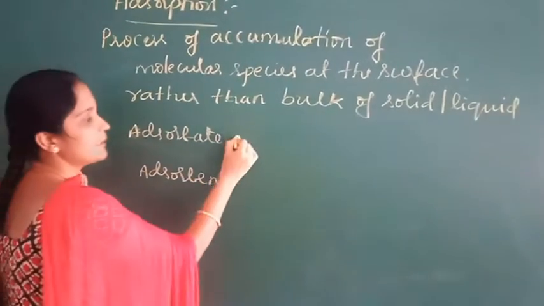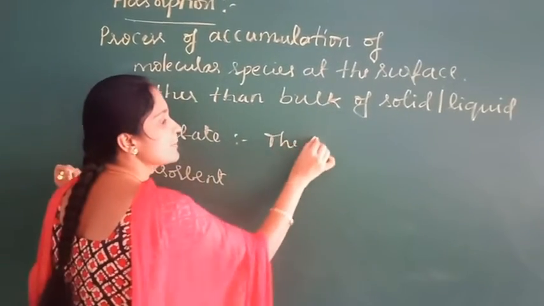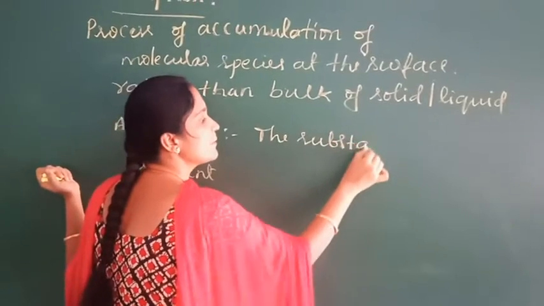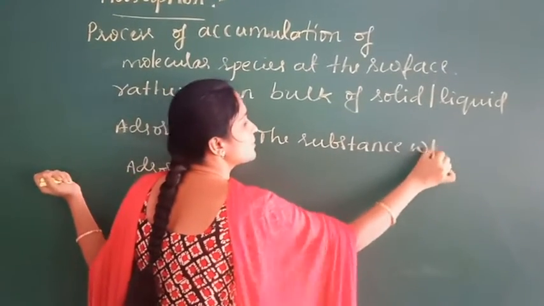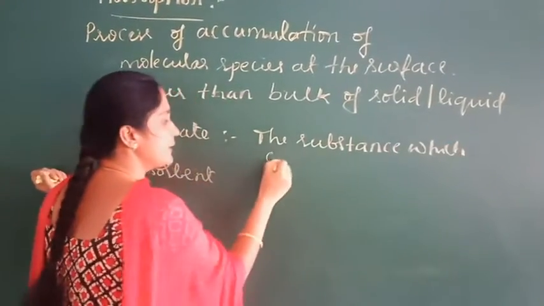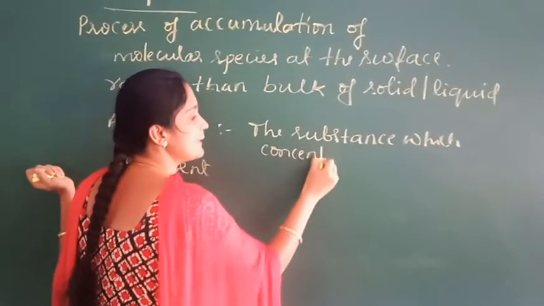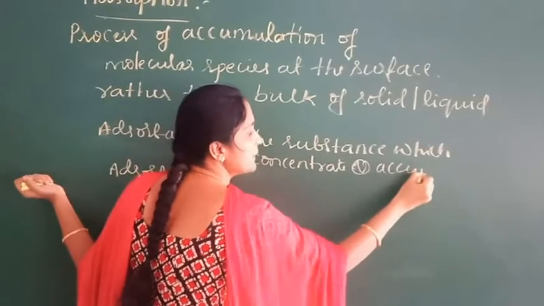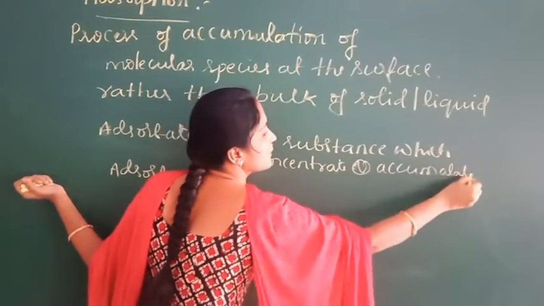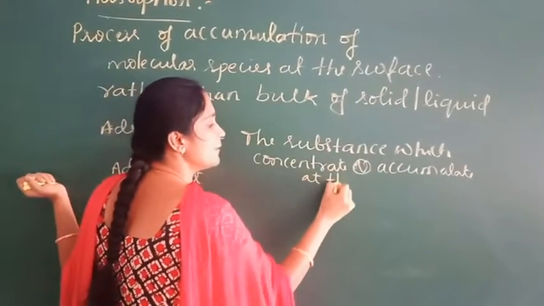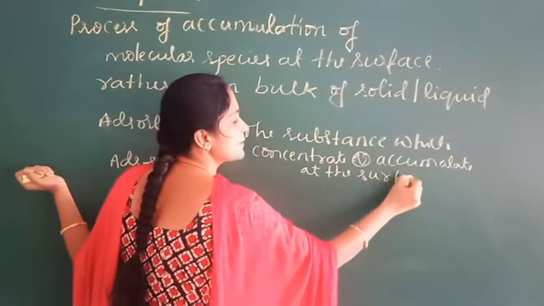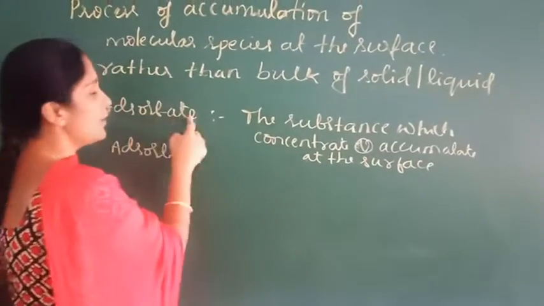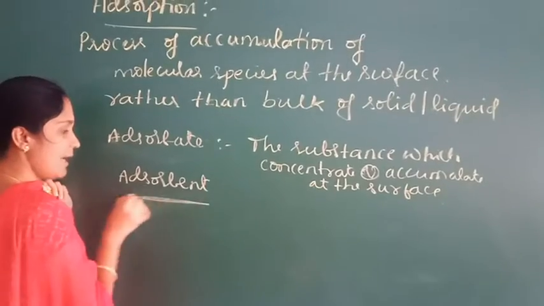Adsorbate means the substance which concentrates or accumulates at the surface is called adsorbate.